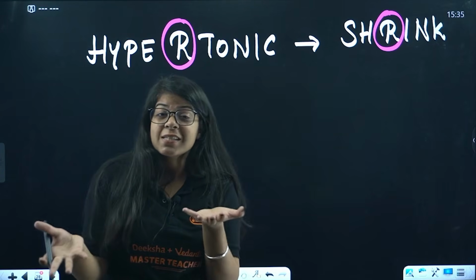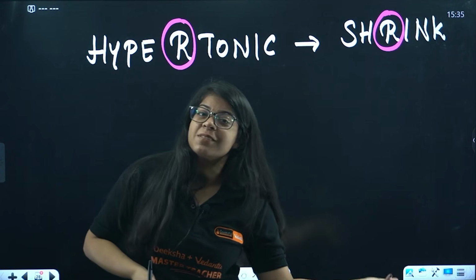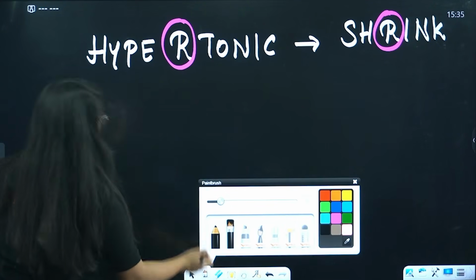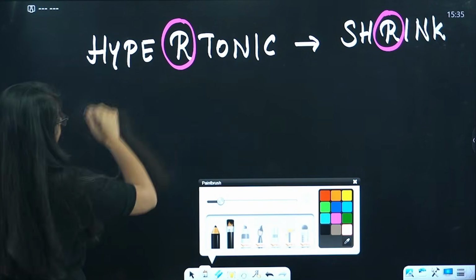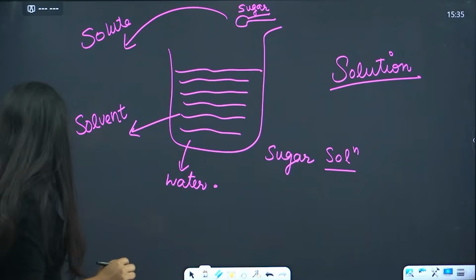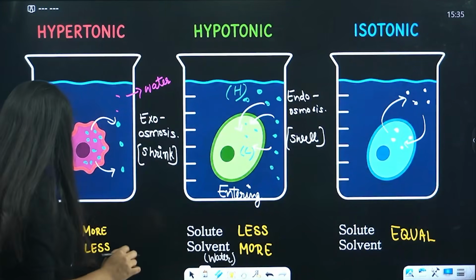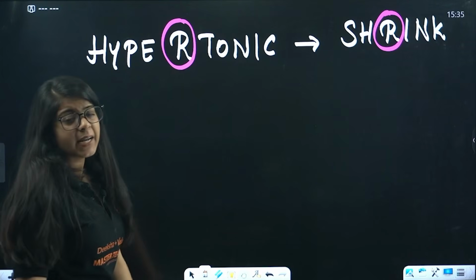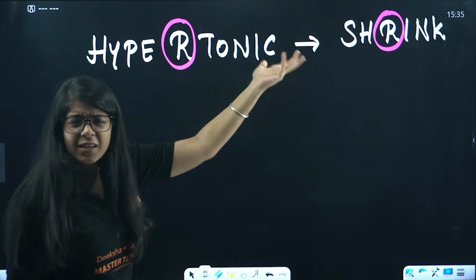That means it is exoosmosis. Understood? Then the other one is endoosmosis, or hypotonic. That means in a hypotonic solution, what is happening? Endoosmosis, or the cell is getting swelled up, right? You just remember hypertonic, shrink. The other one is the same.